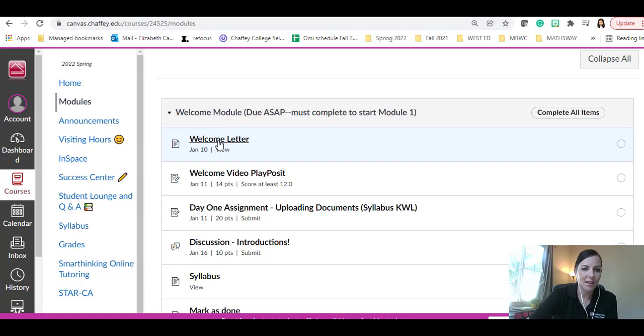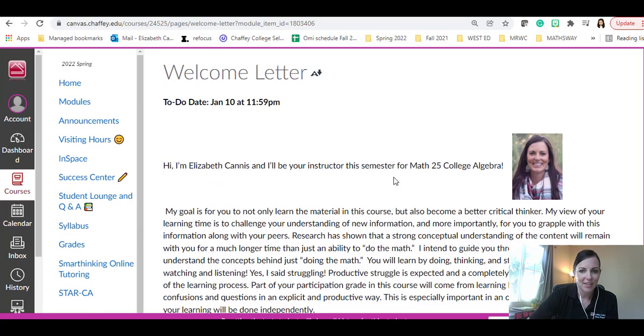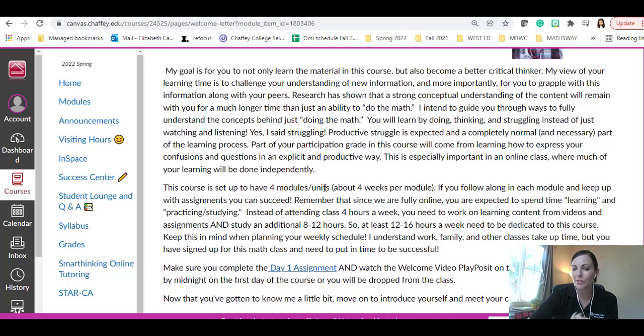If I click on just this first thing right here, which says view it, I'm like, okay, I'll view it. So to click on it, this is me viewing it. There might be a lot of words going on. There's a little picture of me and it tells you about the goals for this class, about how important it is to really understand the concepts that we're going through, not just do the math. You're going to be learning by thinking and struggling, not just watching and listening.